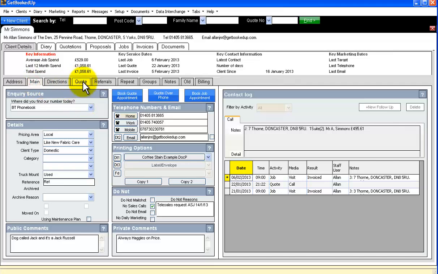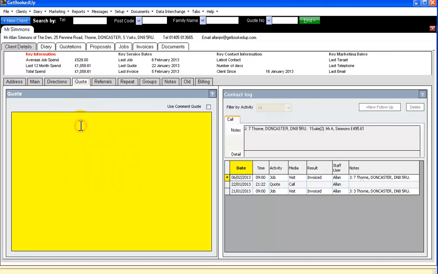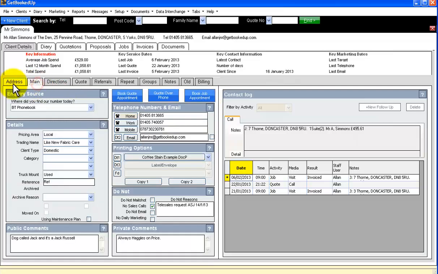So on the quotations tab here, if we click into here, we can type into here the comments that the client's made. So you could put on here, great job, the carpet looks like new, I'd recommend you to anyone. Okay, so we pop that in there, and then we just make a note that the client's given us permission to use these comments as well by ticking this box here. So that's it, that's recorded in the client's record, and the system will use these automatically.